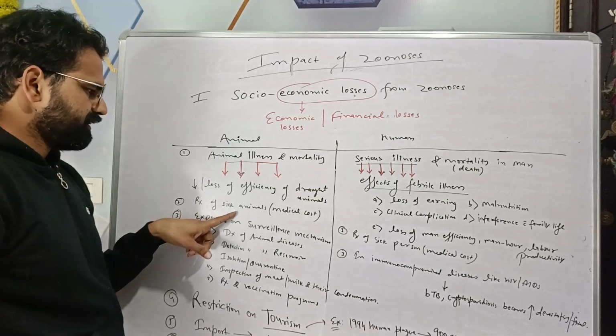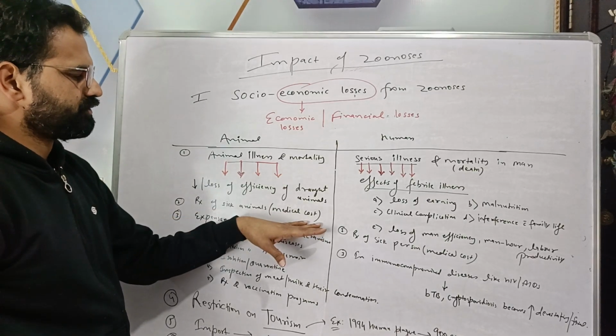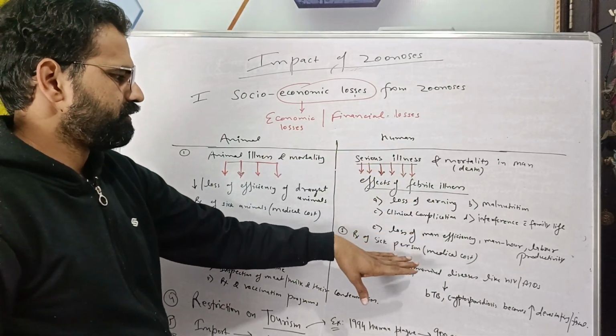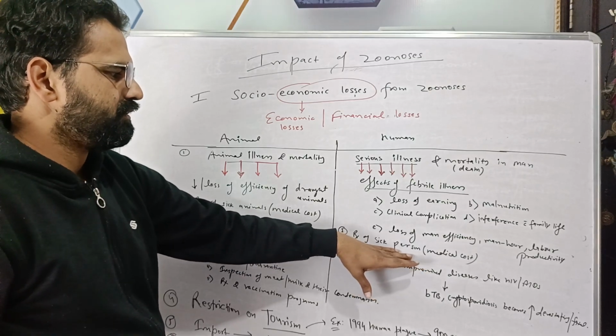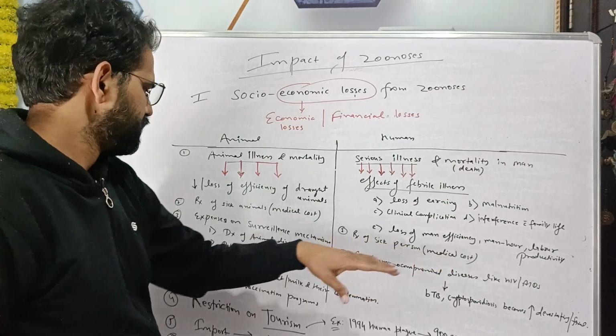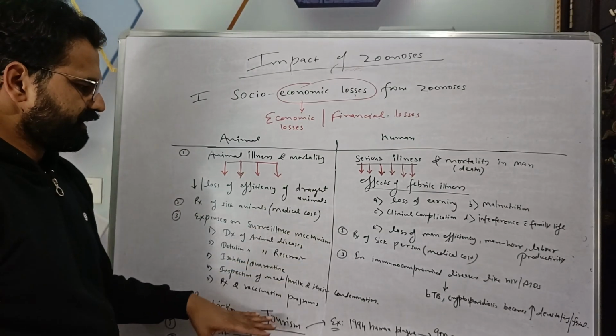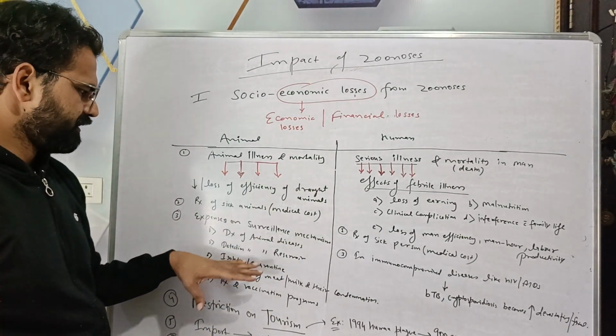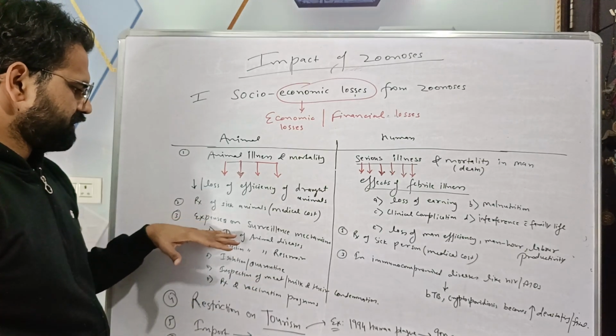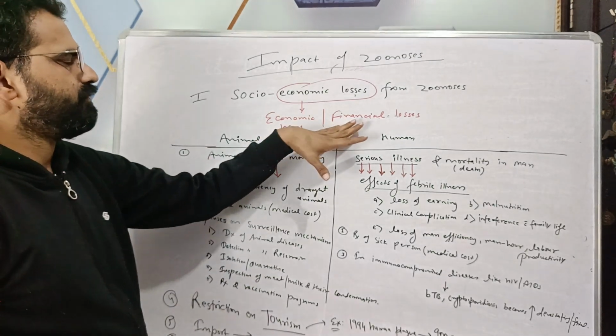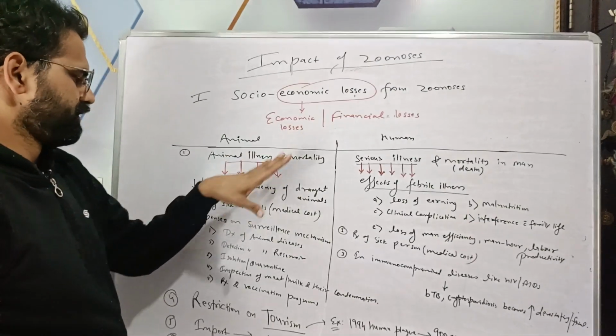Then treatment of sick animal, that is medical cost. Similarly in human also, treatment of sick person, that is medical cost. Then there are expenses on surveillance mechanism. These are different surveillance mechanisms, and these are the expenses which lead to financial economical losses.